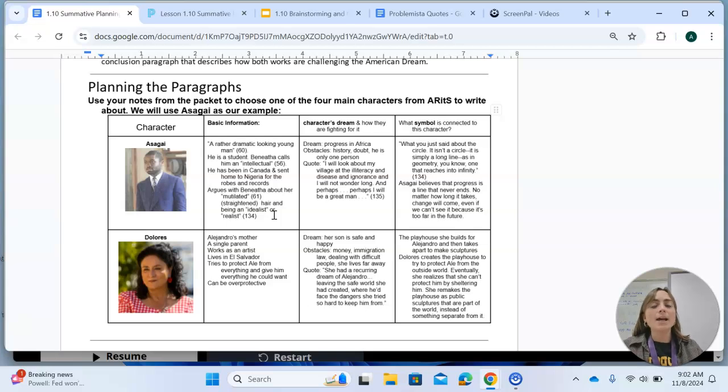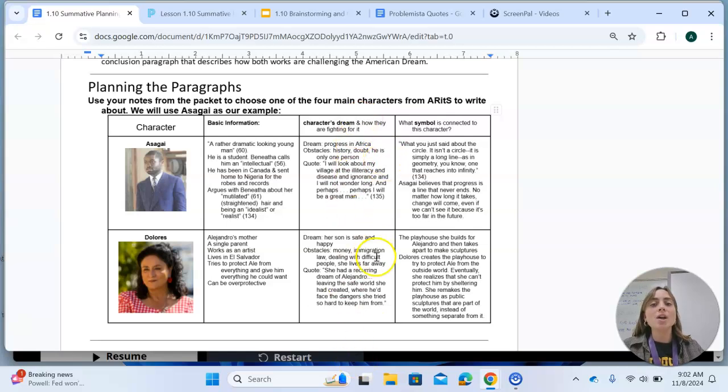So we went back into the play and we found quotes that tell us who the character of Asagai is. Then we used notes from our movie notes that we were taking during Problemista, and we wrote about who Dolores is. She's Alejandro's mother, a single parent. She works as an artist and lives in El Salvador.